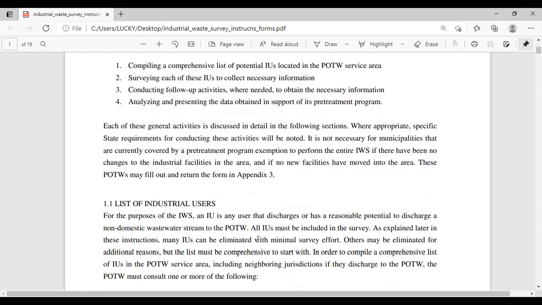Each of these general activities is discussed in detail in the following sections.